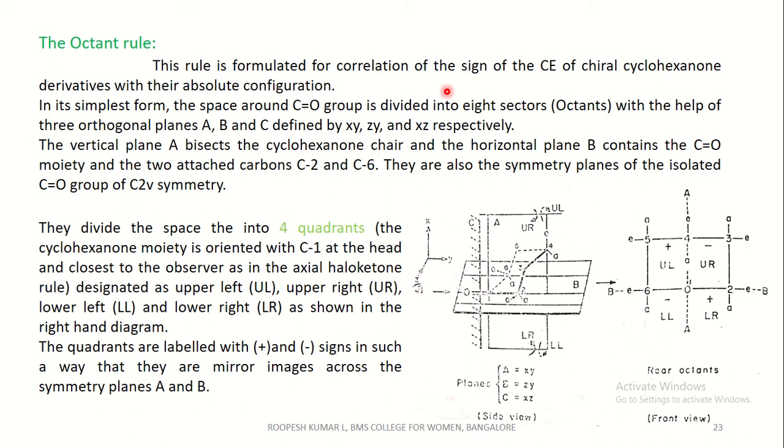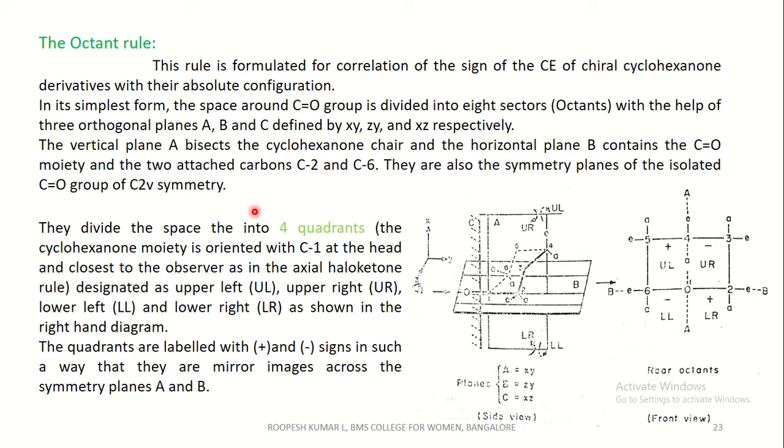In its simplest form, the space around the carbonyl group is divided into 8 sectors, which are called octants, with the help of 3 orthogonal planes A, B and C defined by XY, ZY and XZ respectively. I have shown this in the respective diagram. You can see this is plane A, which is vertical. The horizontal plane is plane B, and one more plane, there is a plane C.